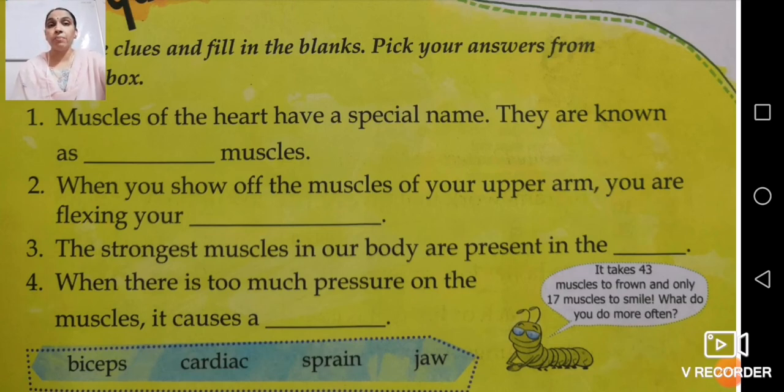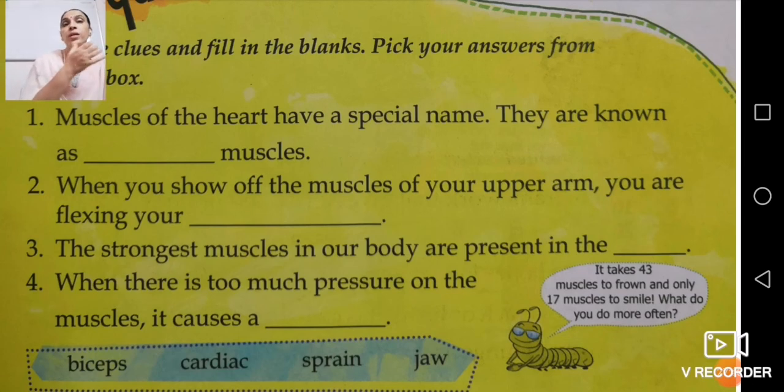And what is the name of the muscles of your lower arm? Just now I have told you. Yes, that is triceps.